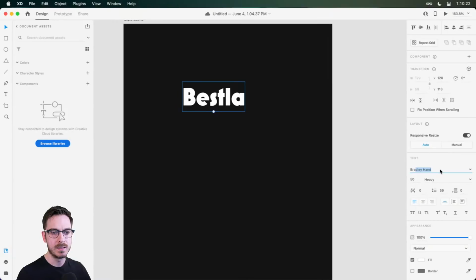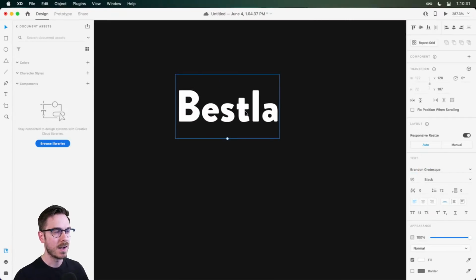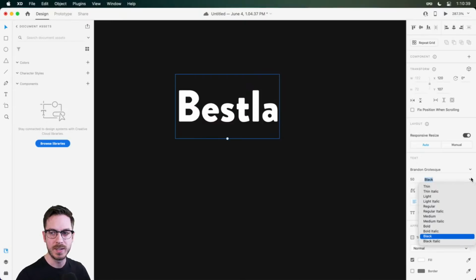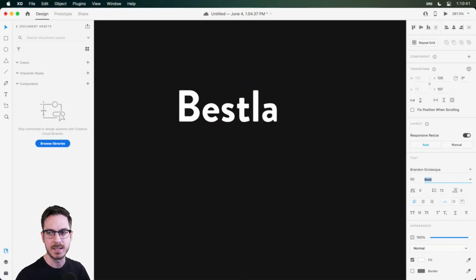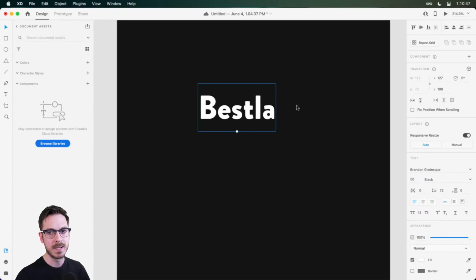Something like Brandon... I can't spell. There we go. Brandon Grotesque. I like this one. It's got, you know, rounded corners, but not super rounded corners. It's not very harsh. It's got a fun feel to it. So I think I might stick with Brandon Grotesque. We might want to go black. We might want to go bold. It's hard to tell. And then right beside, maybe on the left or the right, we may want to bring in that lightning bolt.